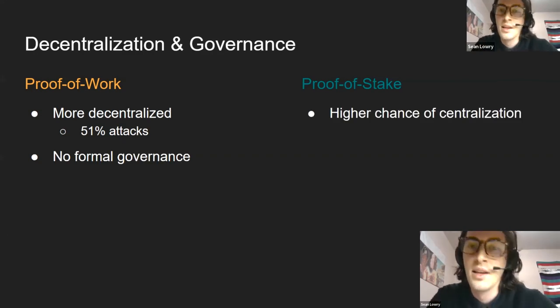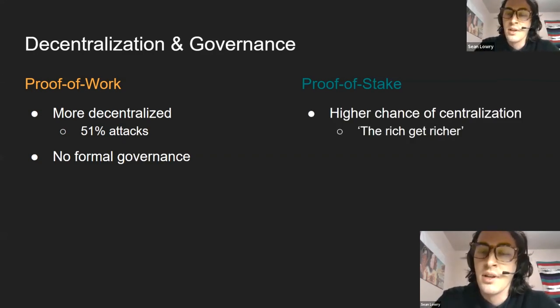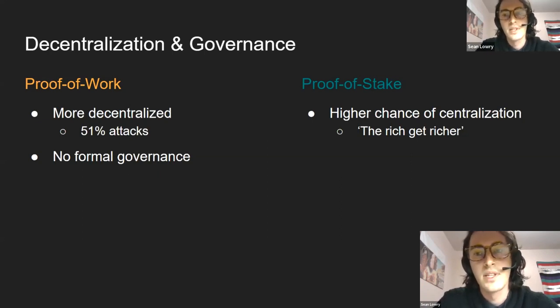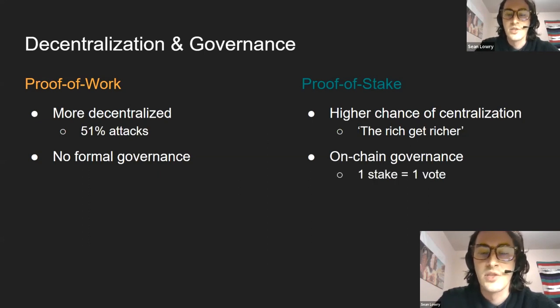Proof of stake has a higher chance of centralization because you have this idea of the rich being able to stake more. And so the rich get richer, so it's not perfect. It has its flaws. But this leads to on-chain governance because one stake is equal to one vote. So they can actually update their blockchains.